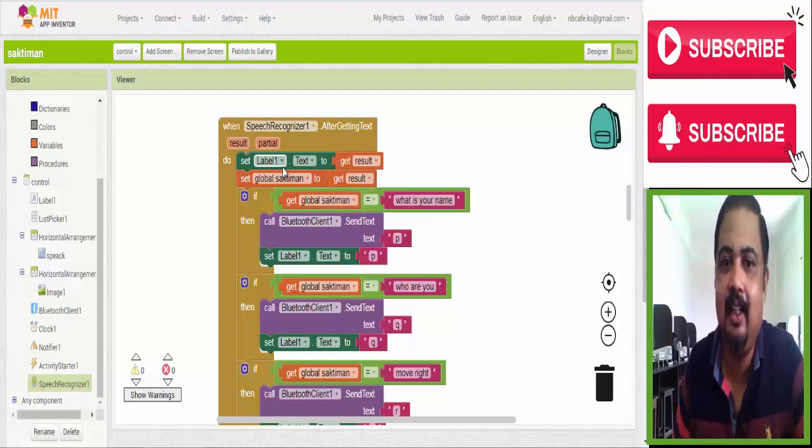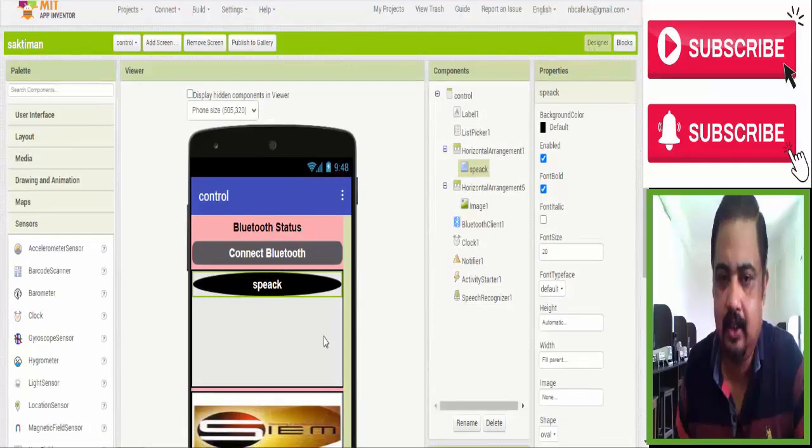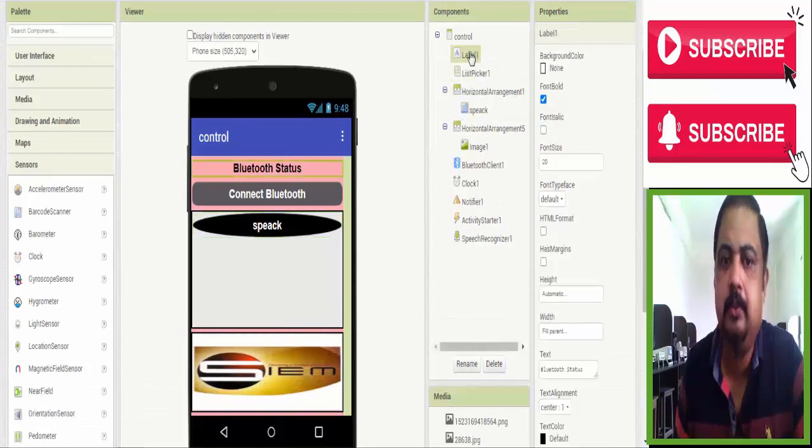So I set a level 1. See here, I set a level 1 here. See, that is Bluetooth status. At that point it shows you whatever instruction you give. After converting it to text, that text will be displayed over here, and you can see whatever